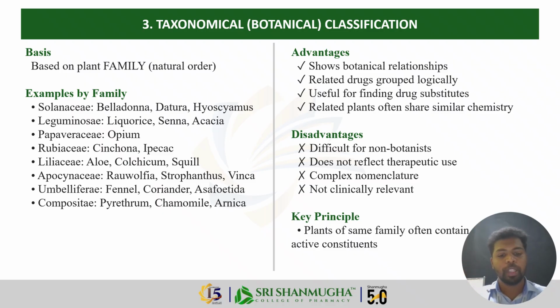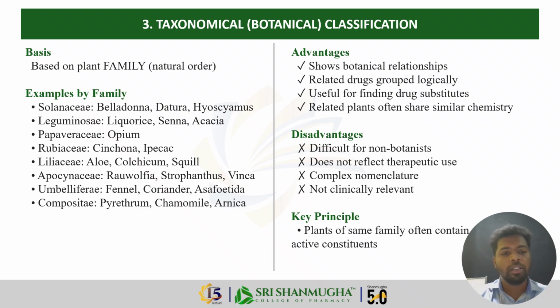For example, the Solanaceae family. So what are all the crude drugs that come under the Solanaceae family are listed out. So here is the key principle: the plants of the same family often share similar chemical constituents. That is why belladonna, datura, and hyoscyamus, all Solanaceae, all contain atropine and hyoscine.